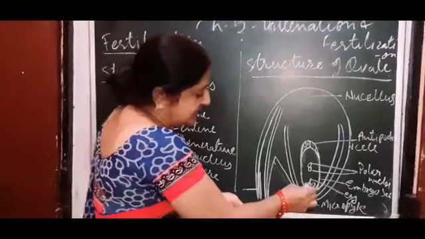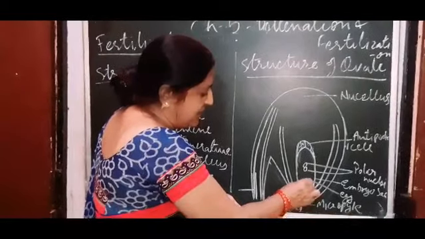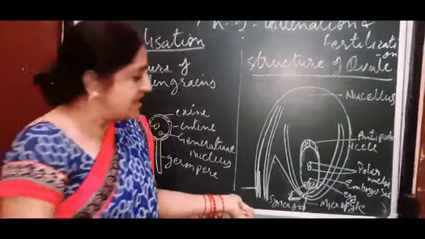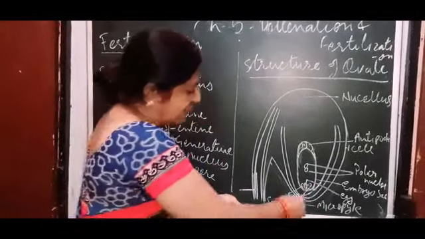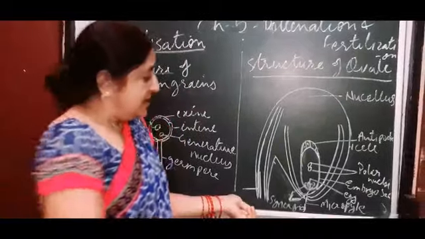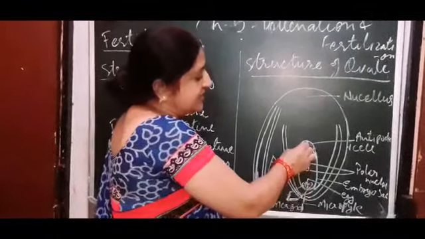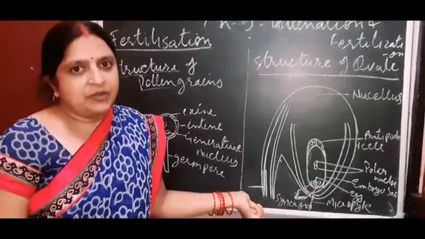Here there are three cells. The middle one is called the egg cell. It is the female gamete, and the side cells are called synergids. Polar nuclei are found in the center, and antipodal cells are found on the upper part of the embryo sac.